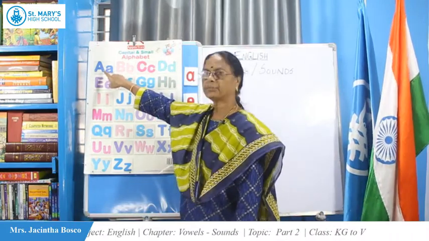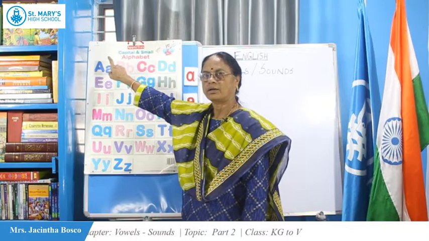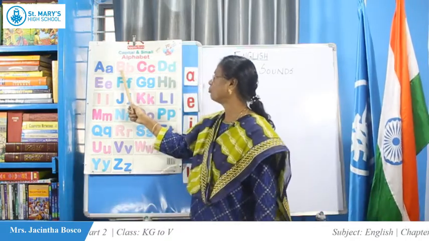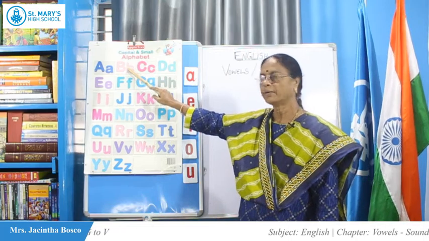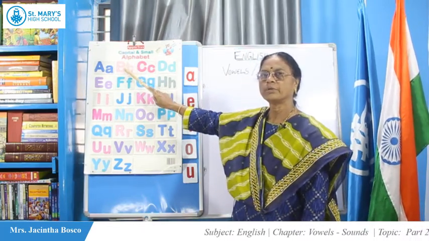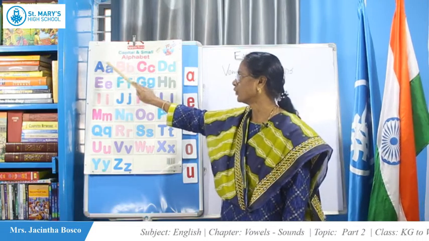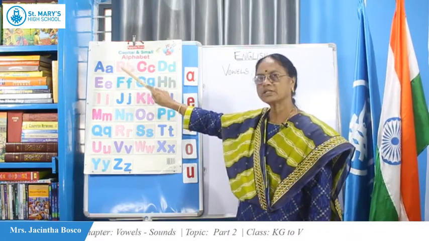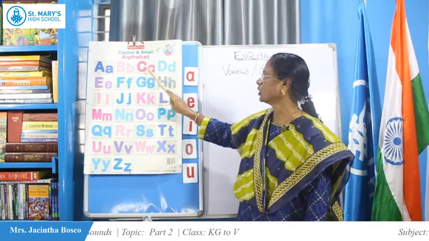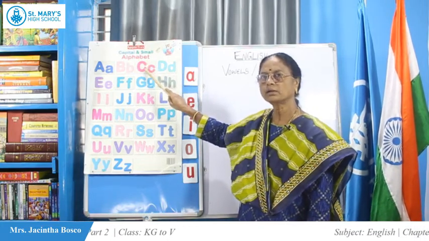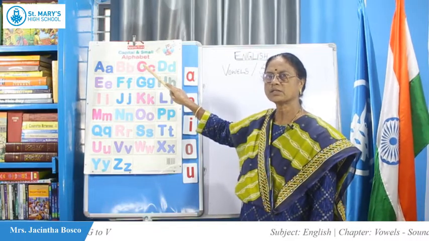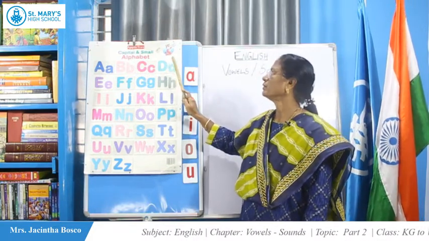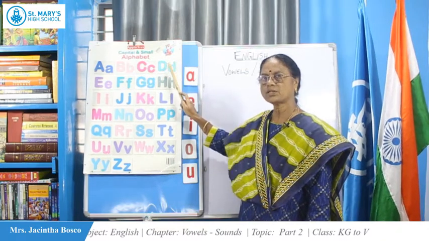A for apple, A says A. B for ball, B says B. C for cat, C says K. D for dog, D says da.